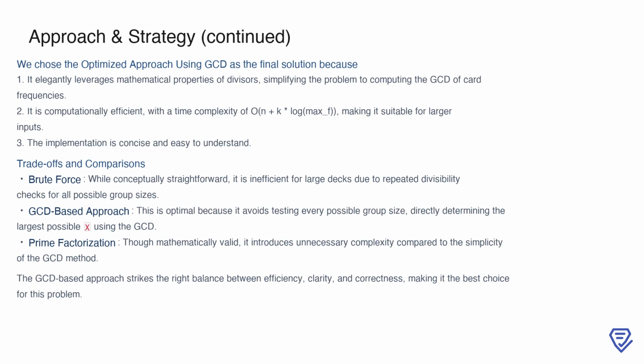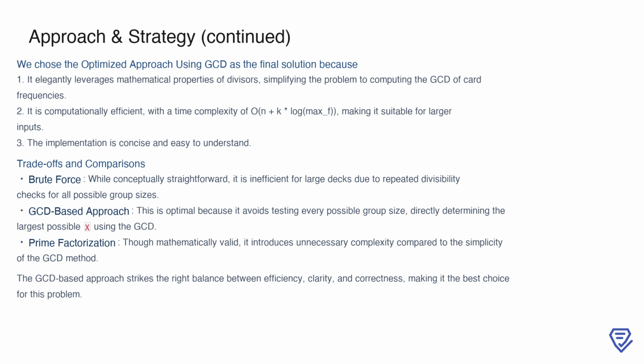The GCD-based approach is the best solution for this problem for several reasons. First, it uses mathematical properties of divisors to simplify the problem, reducing it to computing the GCD of card frequencies. This eliminates the need to test every possible group size, making the solution more efficient. It has a time complexity of O(n + k*log(max_f)), which performs well even for larger inputs. Additionally, the implementation is concise and easy to understand, making the code cleaner and less error-prone.